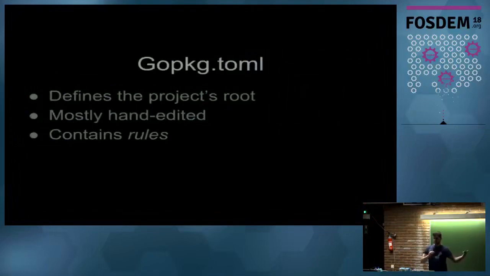the gopackage.toml file does a couple things. One, it defines the project's root. There are 2 really chief effects there. One is that everything inside of your GoPath has its import path determined by its position relative to the root of the GoPath. So because I just went into a directory called demo, it means that the root import path for the project that I created there is demo.